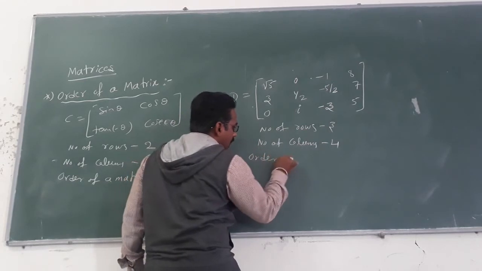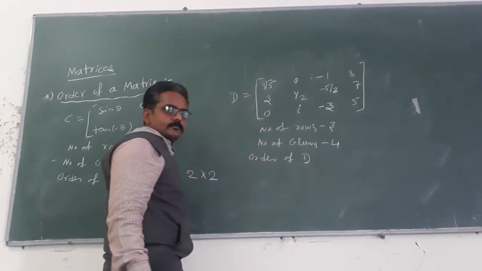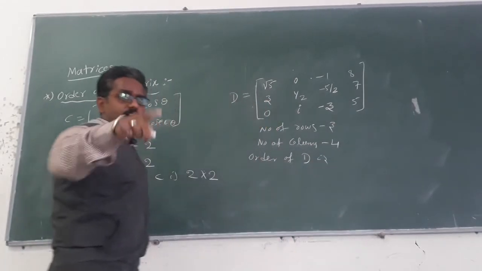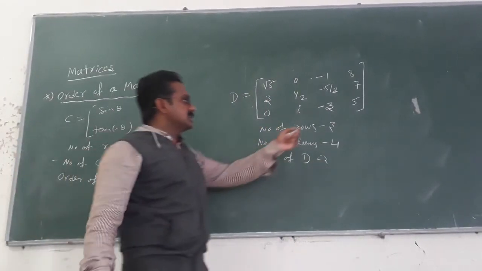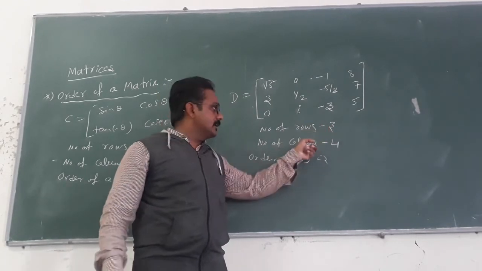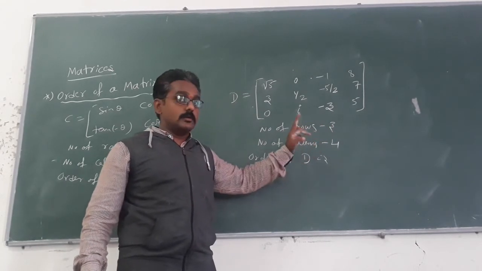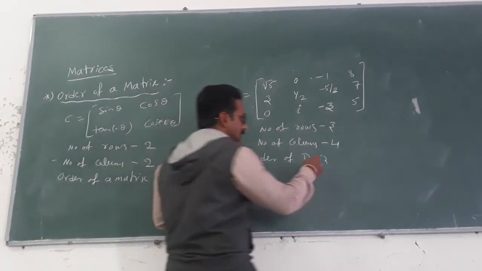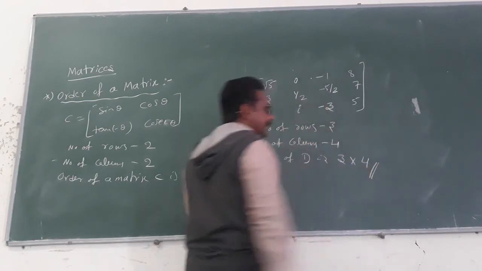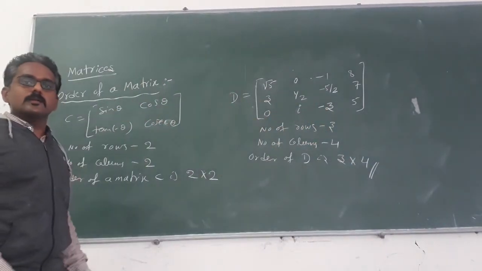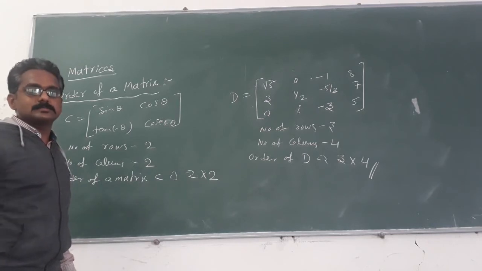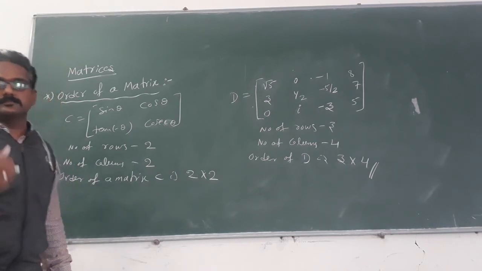So the order of the matrix D is what I said to you people. Compulsorily the first value should be rows and the second value should be columns, not the reverse. So you will get a 3 by 4 matrix. Got the point? How to write the order of the matrix. Okay? Thank you.